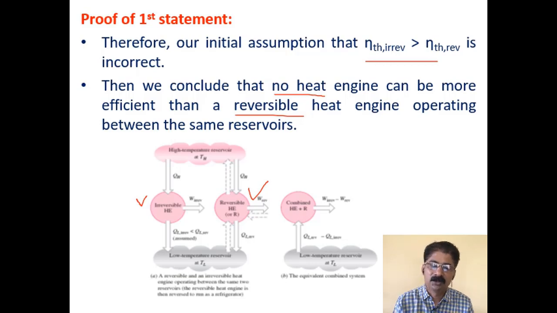Then you have to reverse one of the heat engines to make it work as a refrigerator, and in the same way you have to prove that it is violating the second law of thermodynamics. Hence your assumption is wrong, and hence both the engines should have the same efficiency. So that is how you have to prove it. Since I am not going to do that, I leave it to you to do it yourself.